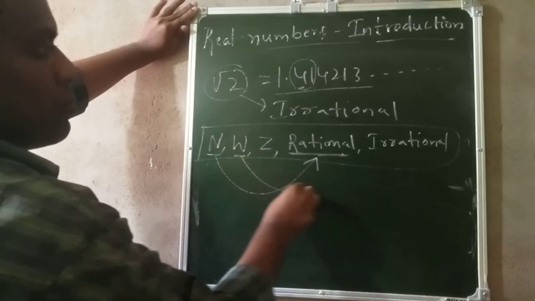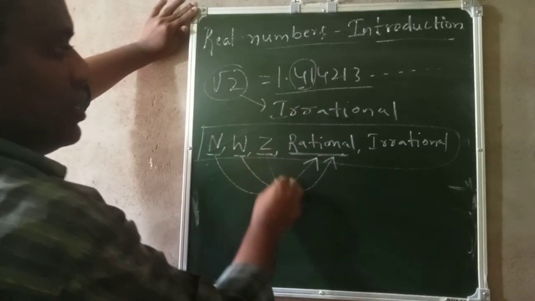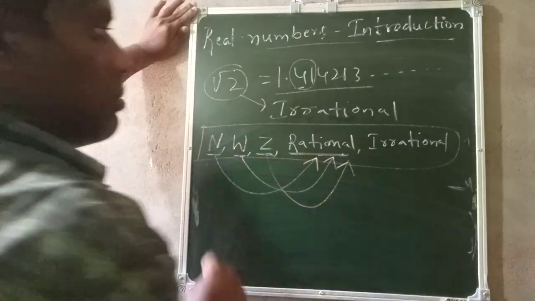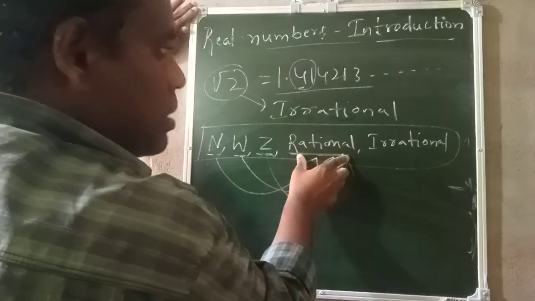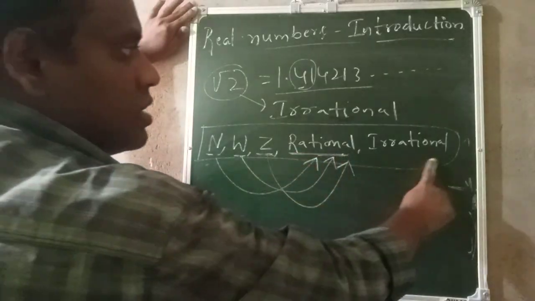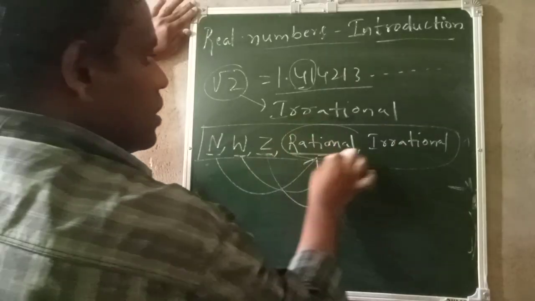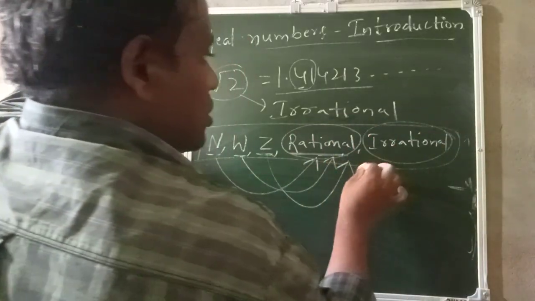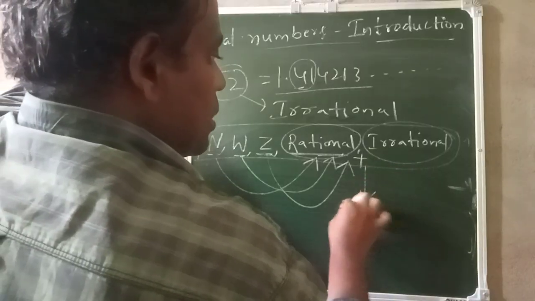Whole numbers are also present in rational numbers. Even Z, the integers, are also present in rational numbers. These 3 types of numbers are included in the rational numbers. Irrational is different. So now we can say rational and irrational.